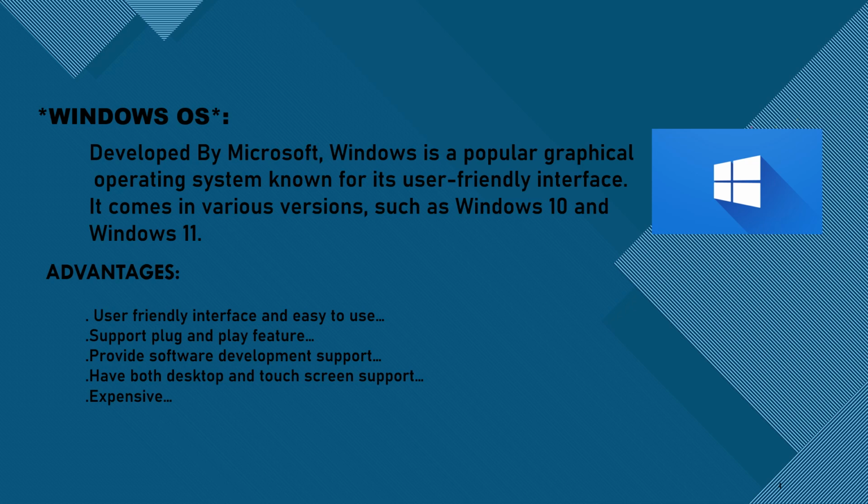Windows operating system developed by Microsoft. Windows is a popular graphical operating system known for its user-friendly interface. It comes in various versions such as Windows 10 and Windows 11. The first version of Windows was released on November 20th, 1985 as a graphical operating system shell for MS-DOS in response to the growing interest in graphical user interfaces.